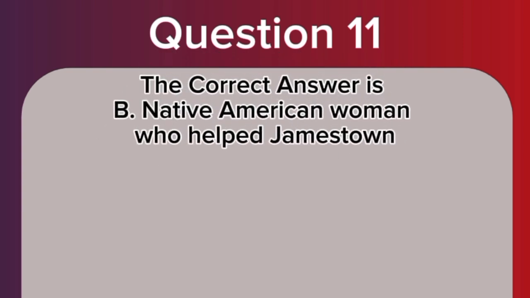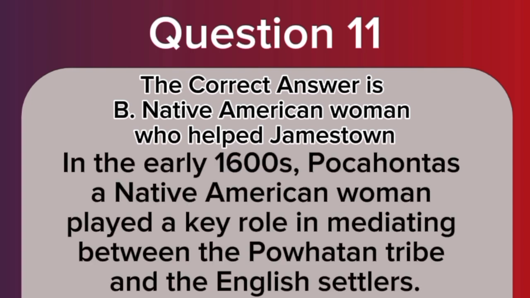The correct answer is B. Native American woman who helped Jamestown. In the early 1600s, Pocahontas, a Native American woman, played a key role in mediating between the Powhatan tribe and the English settlers.